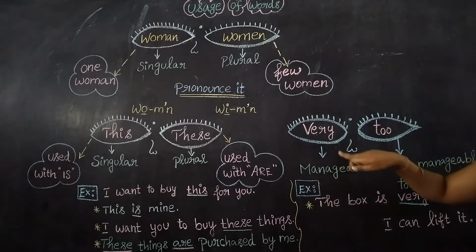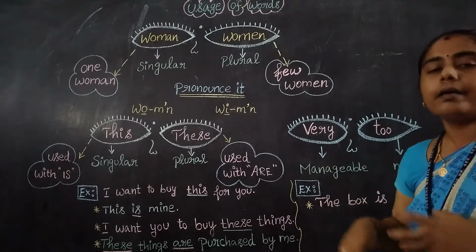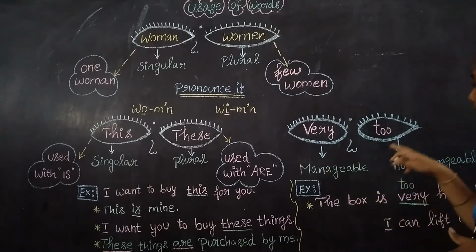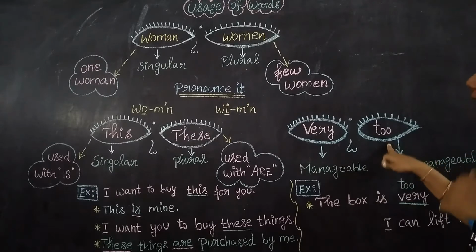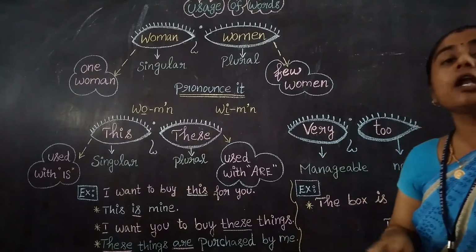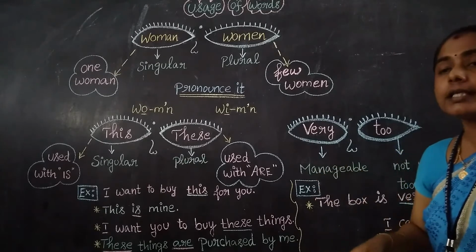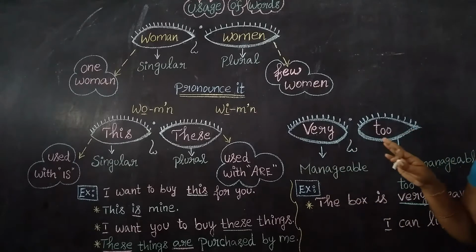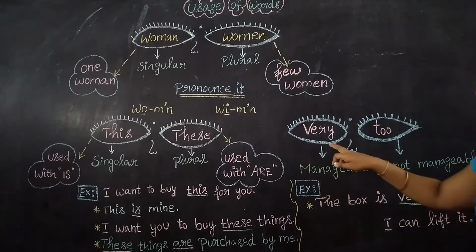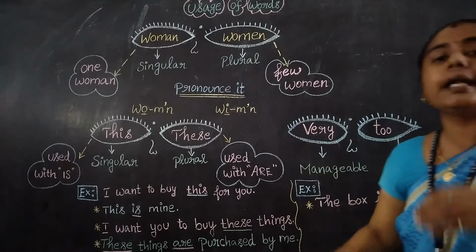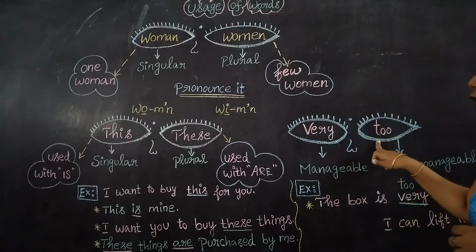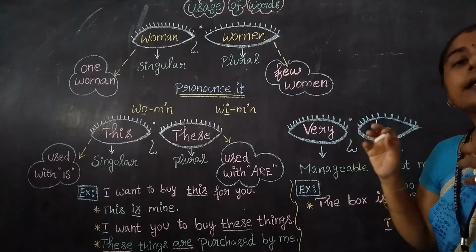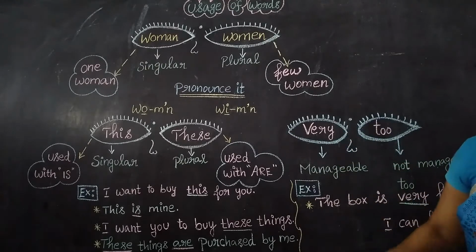See, this "very" refers to manageable. Very is controllable. We can control it, yes. Whatever it is, however heavy, we are able to control it. But while talking about "too", we cannot do that. We cannot manage it. We cannot control it. Yes, too heavy. It is already in an extreme position, right? So we cannot control that. We cannot manage it, right? So "very" refers to manageable, controllable. And "too" is not manageable, that is uncontrolled. It is uncontrolled, right? So not manageable.